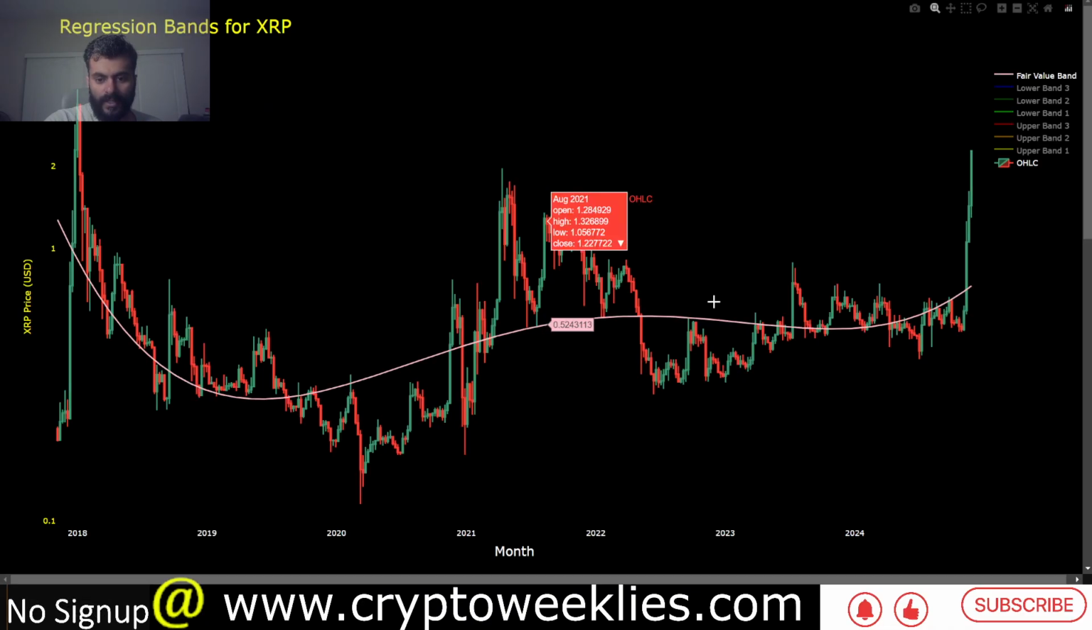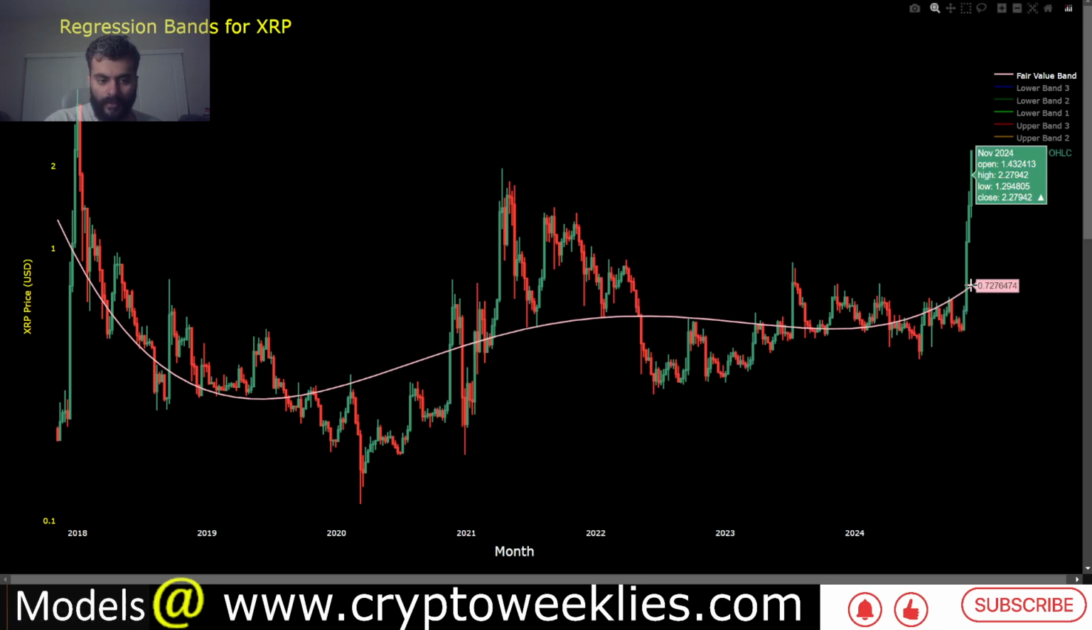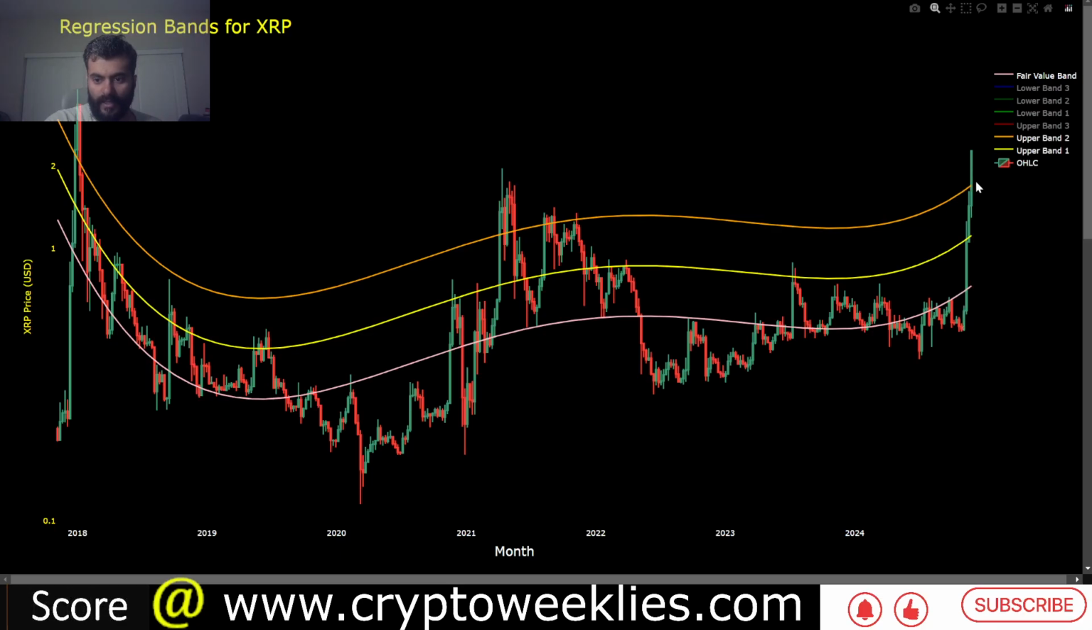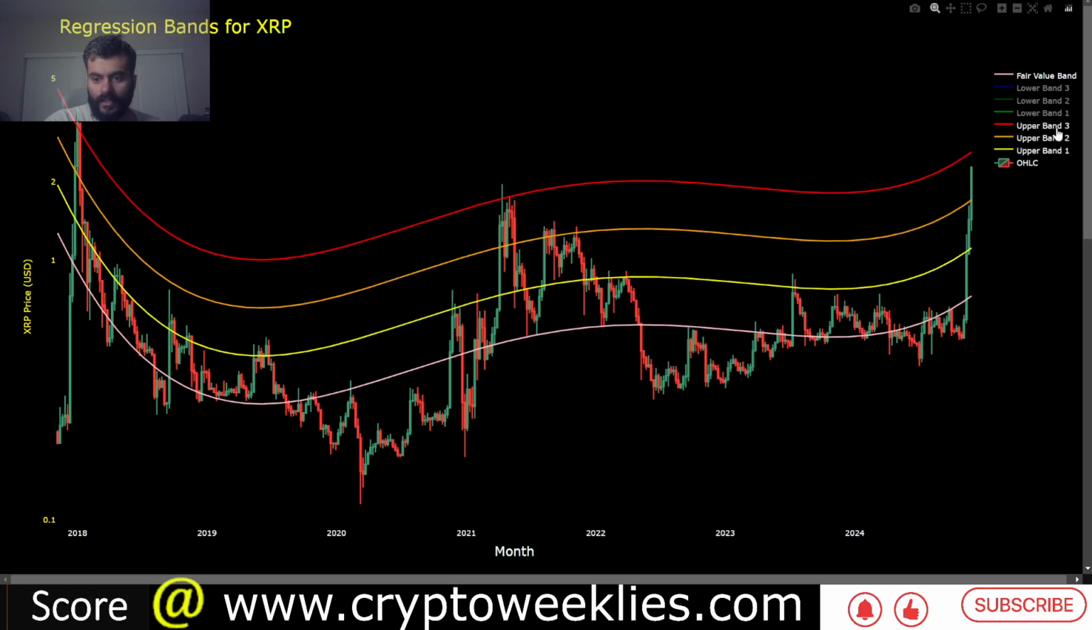The regression based analysis, the polynomial regression based analysis, points at a fair value of around 72 cents for XRP. Again, we are several standard deviations away from the fair value, slightly higher than the 2 standard deviation peak, even really close to the 3 standard deviation peak, coming in at around $2.56.